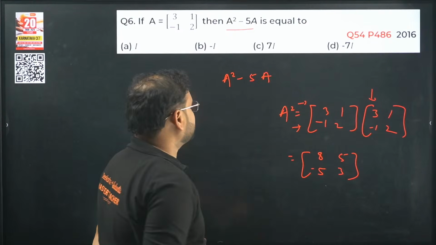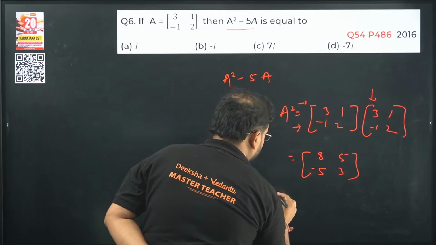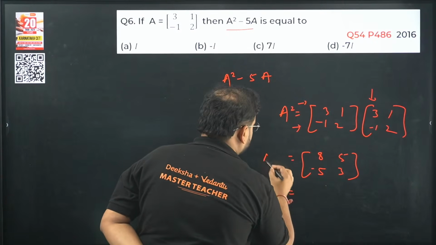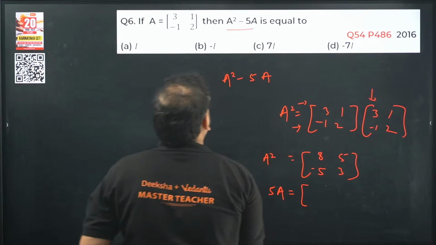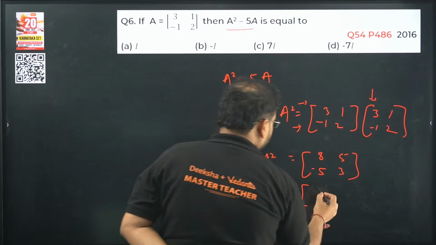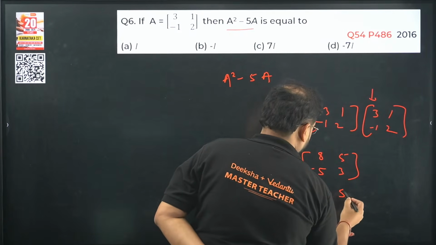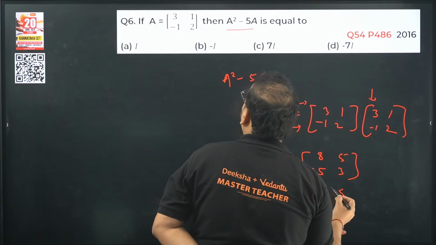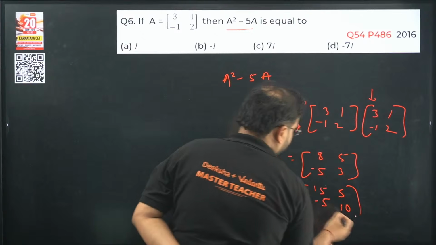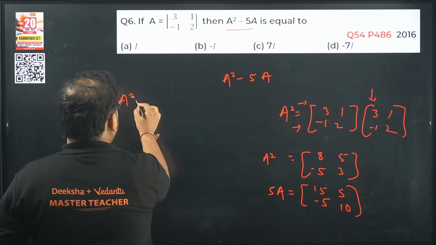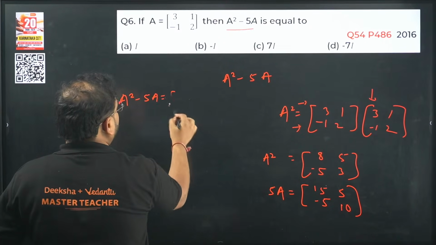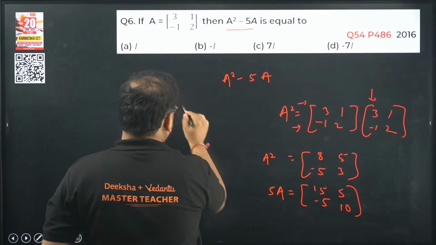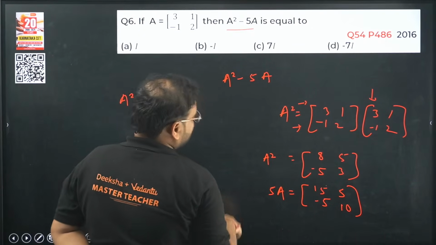This is A square. Minus 5A, if you check, so we'll get 5A now. The 5A will be 15, 5, minus 5 and 10. This is the difference of these two. Check out once. 8 minus 15 is minus 7. 5 minus 5 is 0.